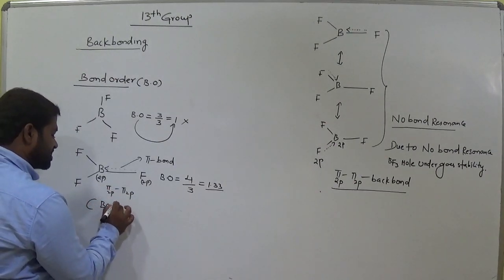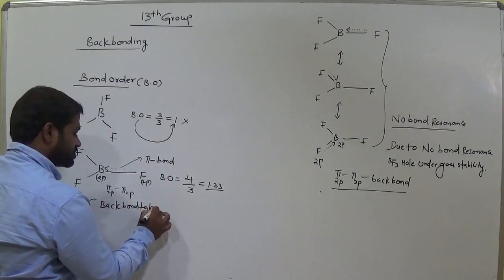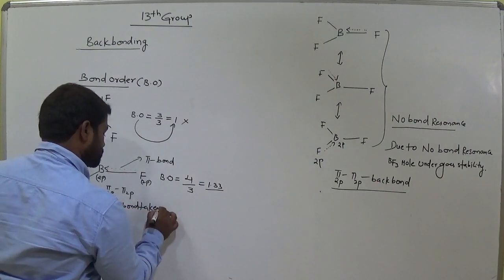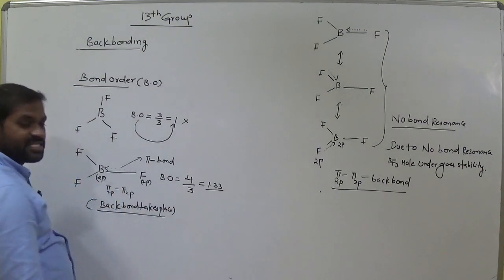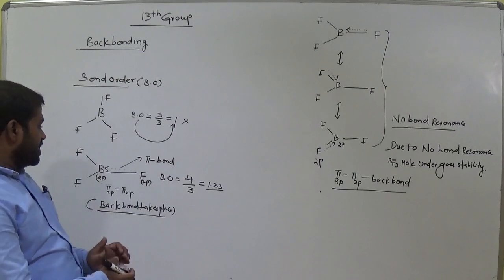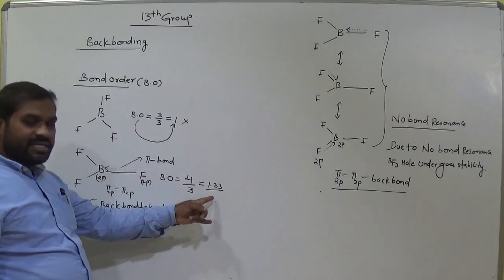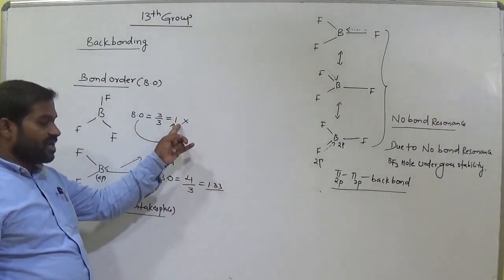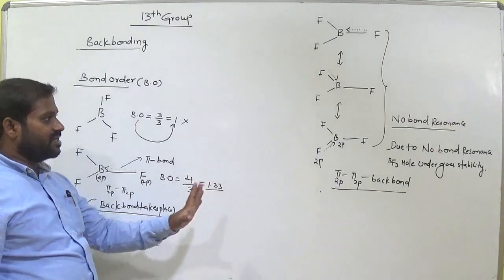Back bonding takes place. So if you observe, due to the back bond, the bond order increases, am I right? We are expecting 1 here, but due to the back bonding, what happened? It is 1.33.